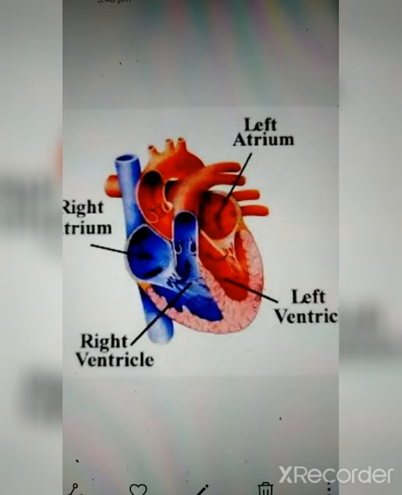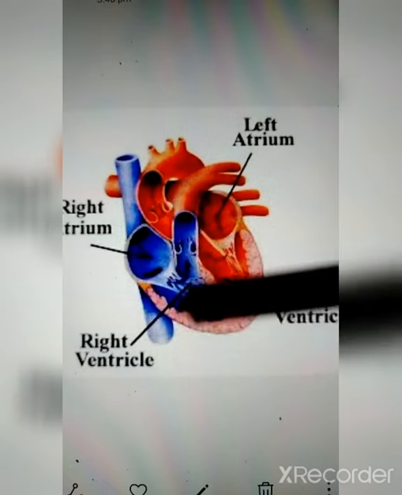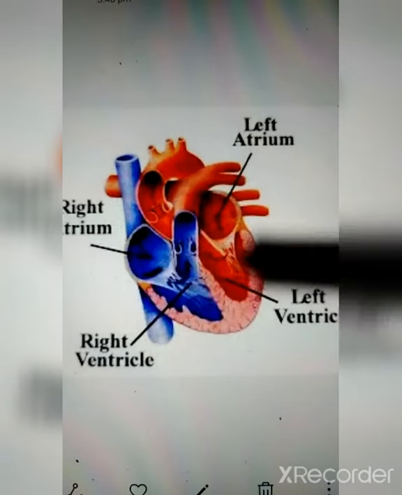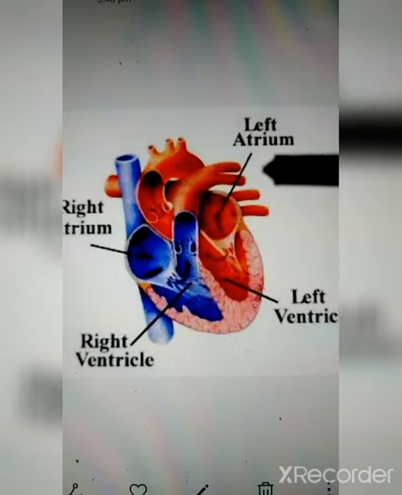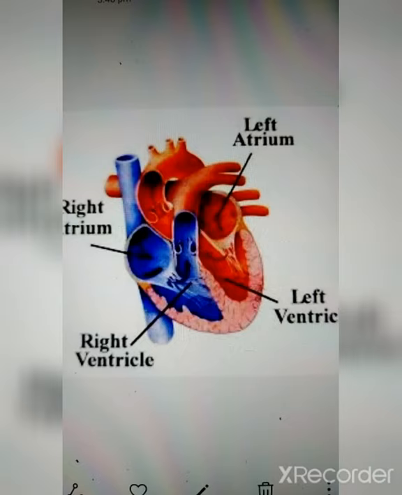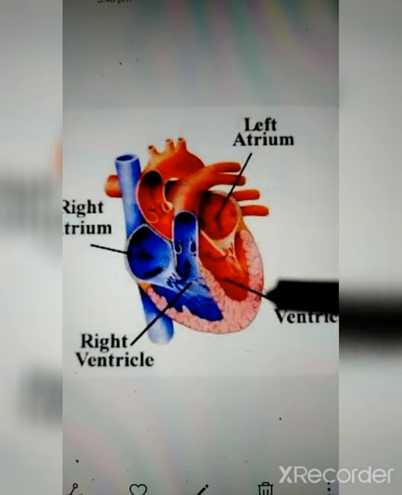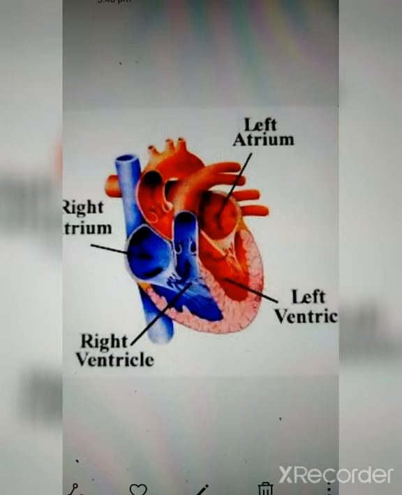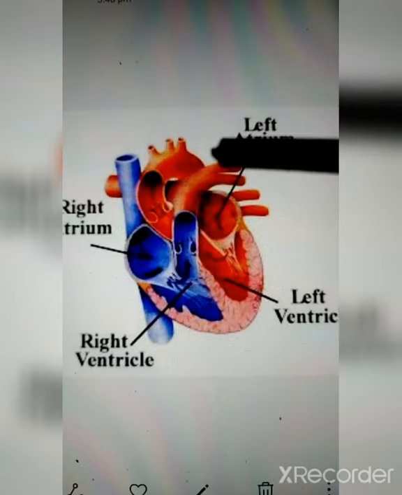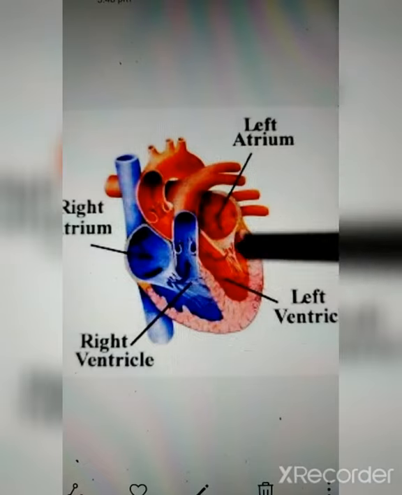So the heart is made up of 4 chambers, which are left atrium, left ventricle, right ventricle, and right atrium. These 4 chambers can be imagined as 4 rooms. I am just giving you an example of comparing these 4 chambers as rooms for your easy understanding. So the blood flows through all these 4 chambers separately. All these 4 chambers are connected with different nerves.